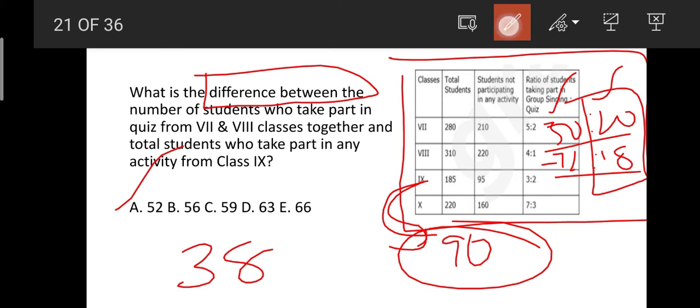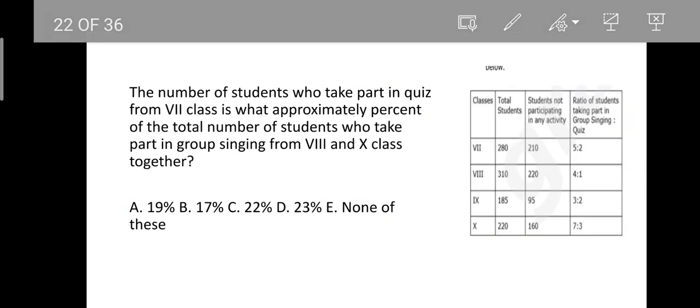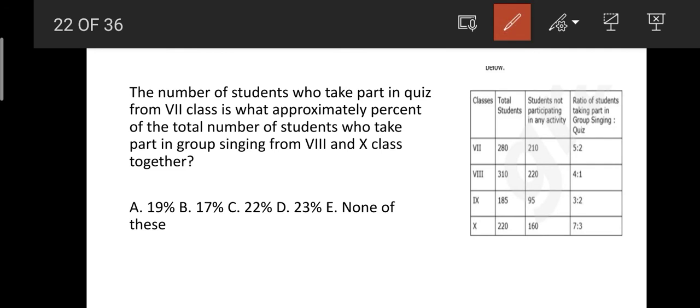Okay friends, now we will be moving to our next question. See friends, here the number of students who take part in quiz from class 7th, that is nothing but 20%, is approximately what percent of the total number of students who take part in group singing from class 8th and then 10th class? From class 8th it is 72%, and from class 10th it is 42%.